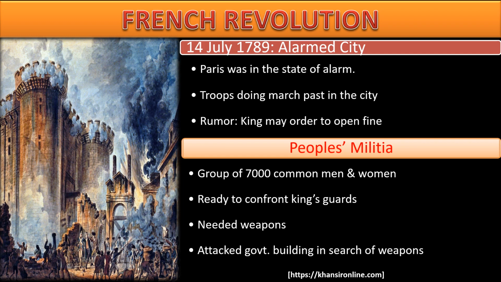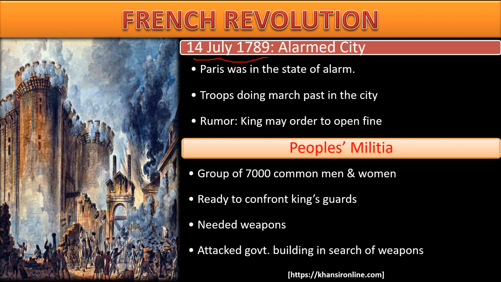Now it was a normal day, maybe the day you woke up, but let us go back to the past. Where are we going? 14th of July 1789. Whatever the date is today, think that it's 14th of July 1789 and you are a French person living in France, and it's a normal day. The day dawned, a normal day came up, you woke up, and the people are nervous, people are worried.